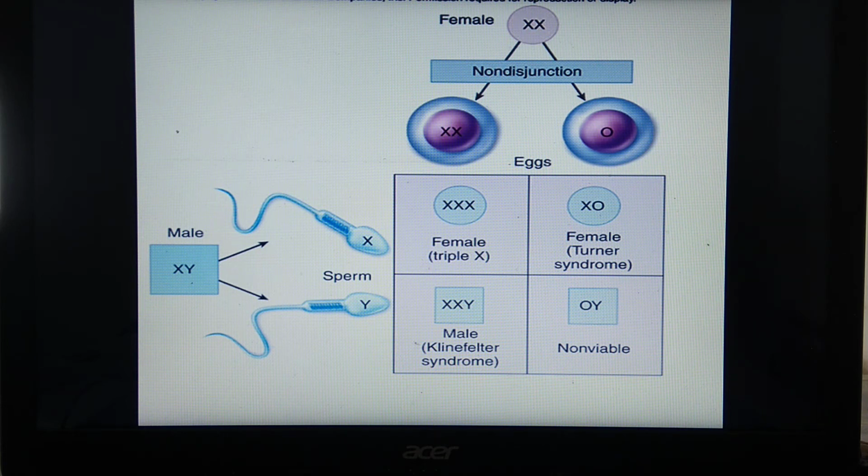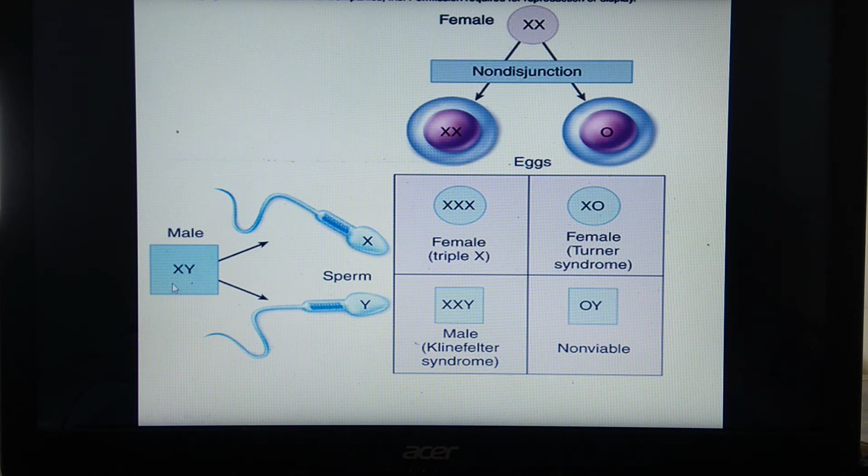During meiosis, these two X chromosomes get separated from each other in normal conditions. But if non-disjunction takes place, then both X chromosomes enter into only one egg, and in the other egg there is absence of sex chromosome. This is the zero condition, where the sex chromosome is not present at all. So non-disjunction takes place in case of females.